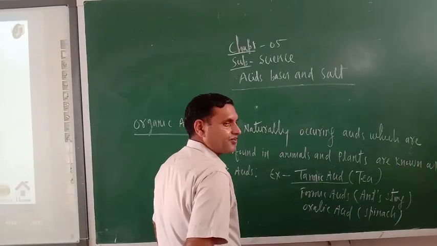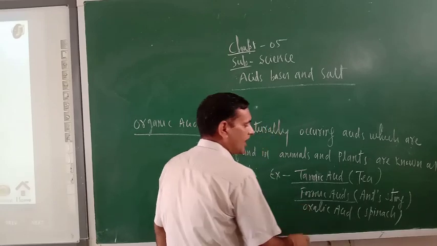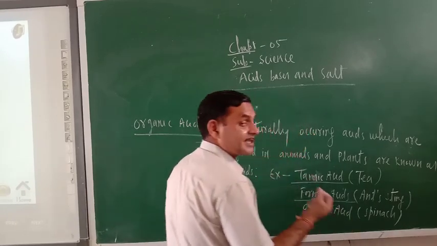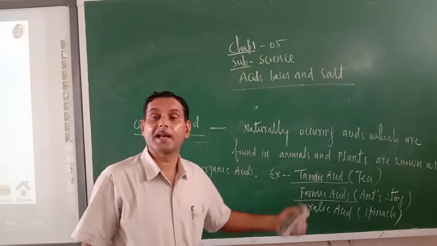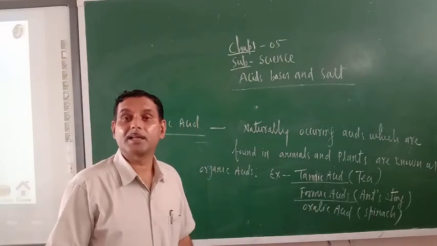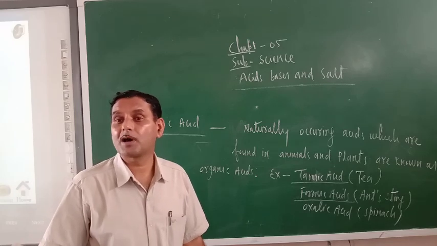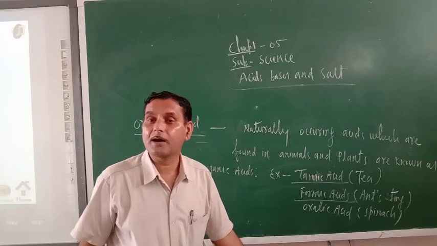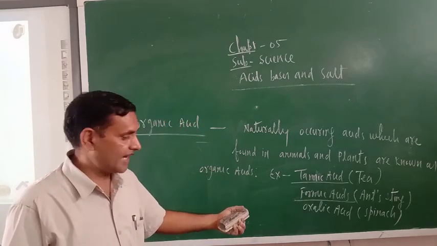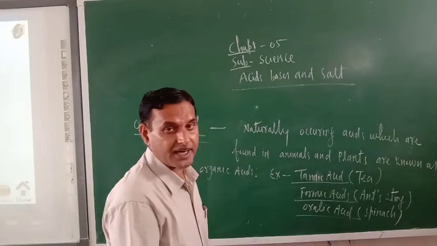tannic acid. It is found in tea powder. Formic acid. Formic acid is found in ant stings. That is why a burning sensation is there. Scorpions, ants, and some other insects, when they bite us, we feel burning pain, shooting pain. This is because of the injection of formic acid. Oxalic acid is mostly found in spinach and tomato.